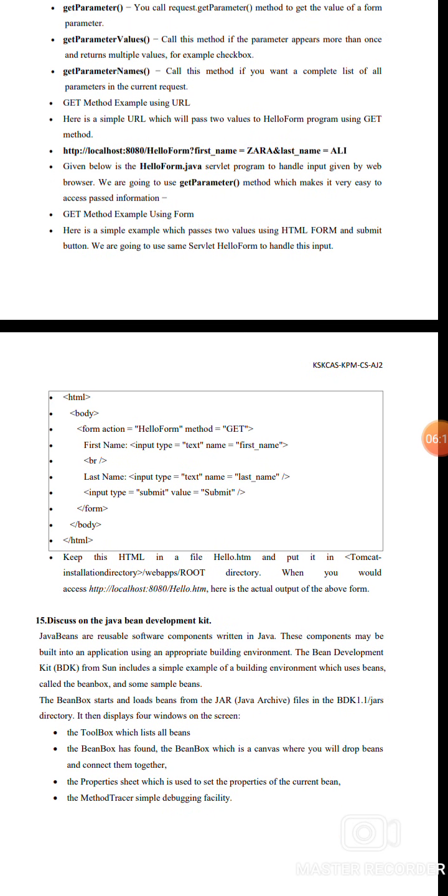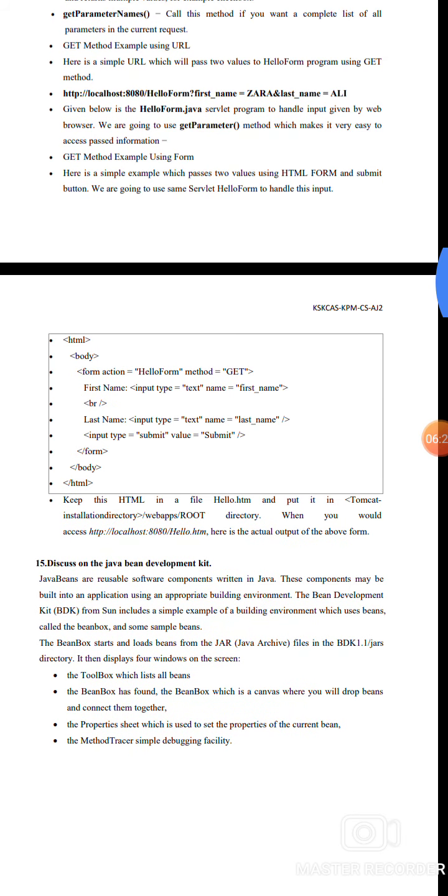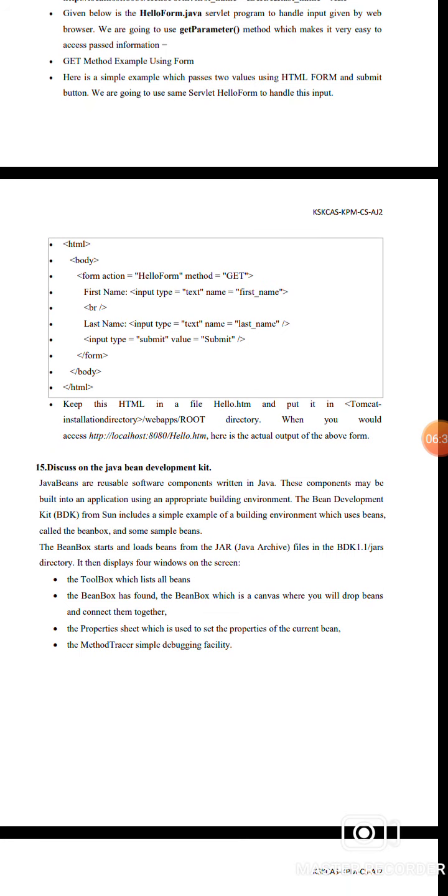GET method using URL, the uniform resource locator. Here is a simple URL that passes values to the program using the GET method. Given below is the program, which handles the input given to the web browser, and we can use the getParameter method to easily access the passed information. GET method example using a form.